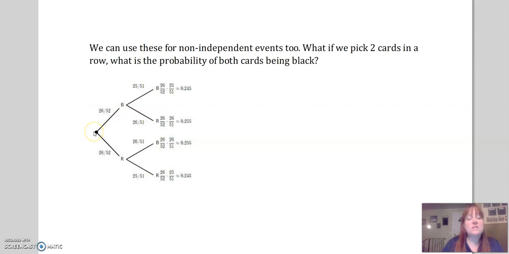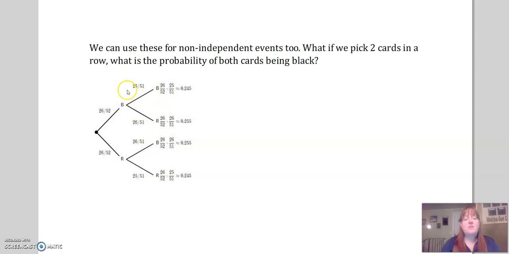But the first time I pick a card, the chance of it being black or red is 26 out of 52. I have a 1/2 chance of being black and a 1/2 chance of being red, right? But the second time, if I pick a black card the first time and I don't put it back, I only have 51 cards left and only 25 of them are black, because the one black card is already gone. So I only have a 25 in 51 chance of picking a black, but I have a 26 in 51 chance of picking a red.